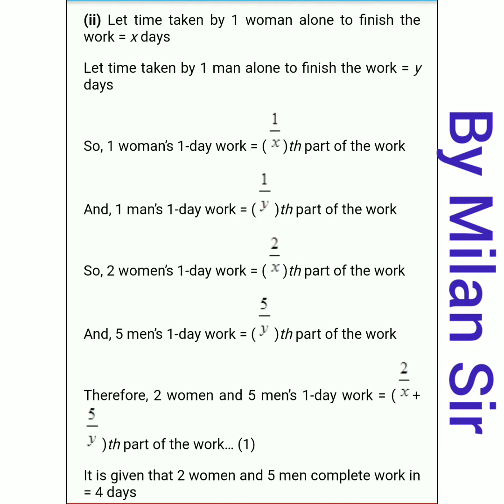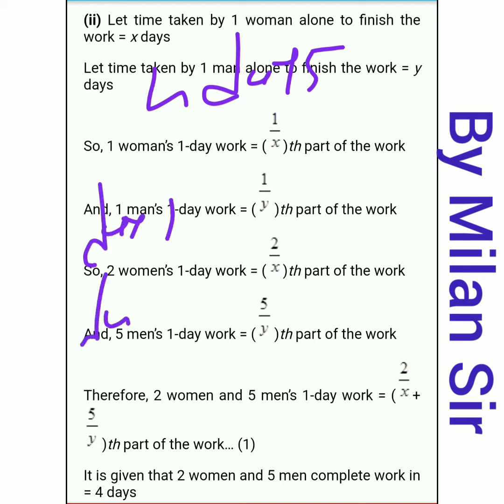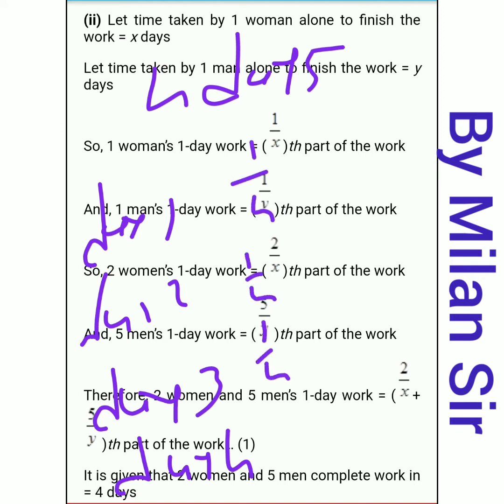That means if one man can finish the work in 4 days, then in each day, day 1, day 2, day 3 and day 4, 1 by 4 of the work is completed.